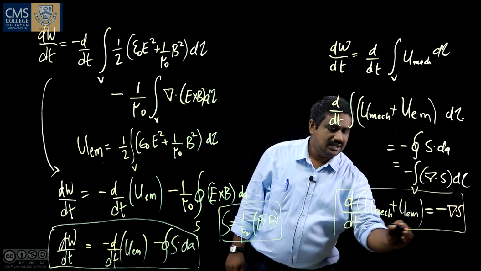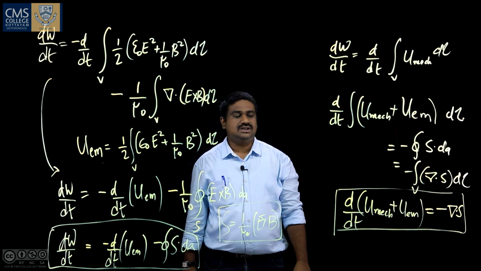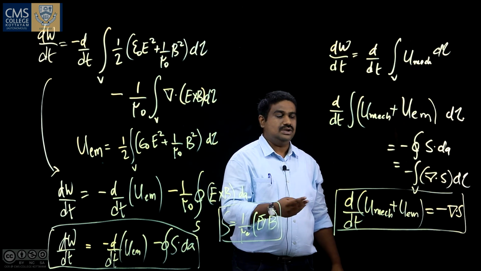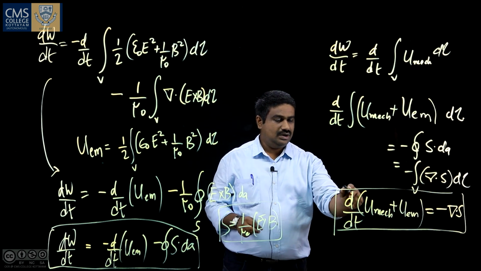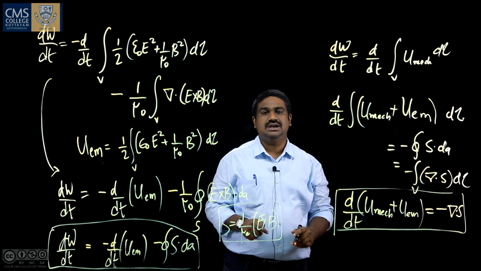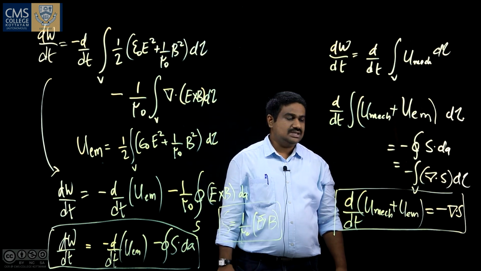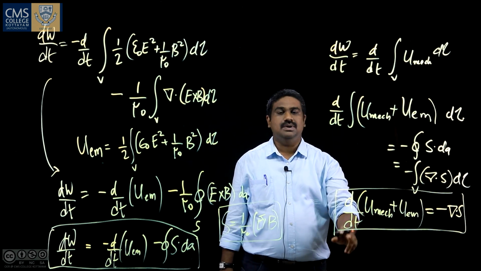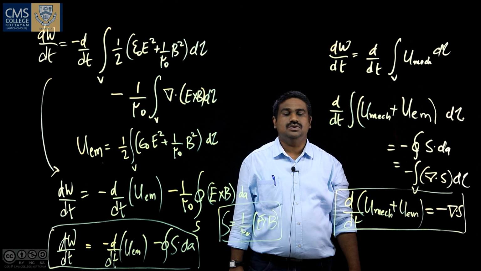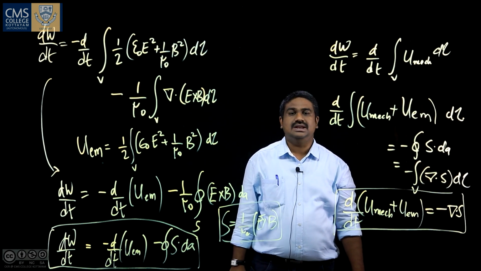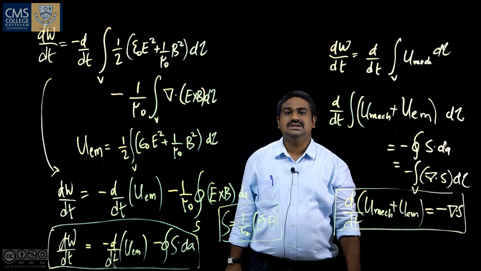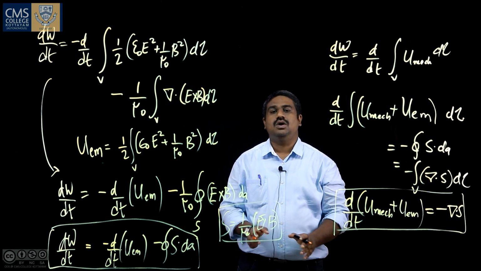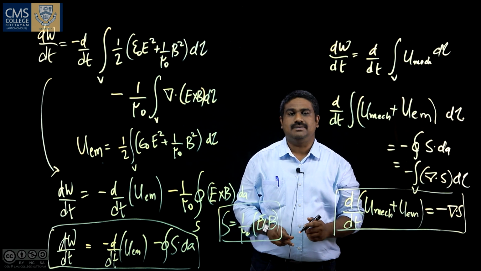So, this is the differential form of Poynting's theorem, and we can see that this is equivalent to the continuity equation. d rho by dt is equal to minus del dot J was the continuity equation. Similarly, Poynting's theorem can be written as d by dt of U mechanical plus U electromagnetic is equal to minus del dot S. This is the energy conservation law in electromagnetism, the familiar Poynting's theorem.